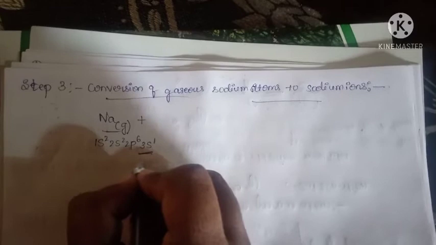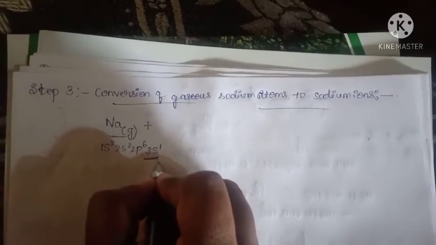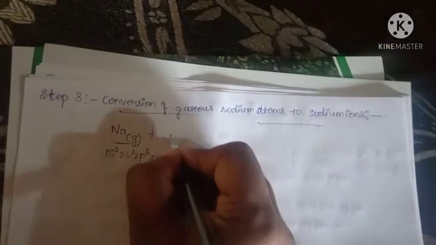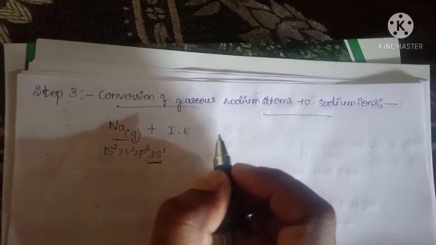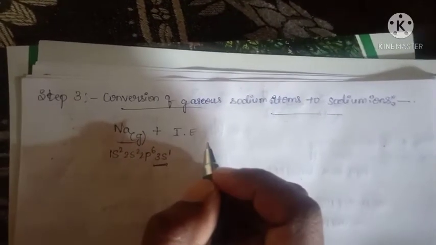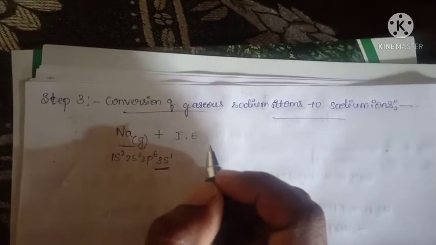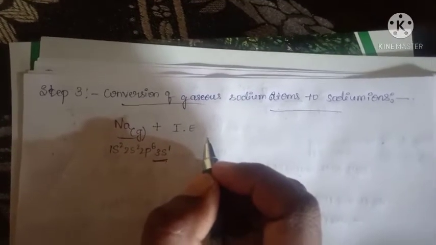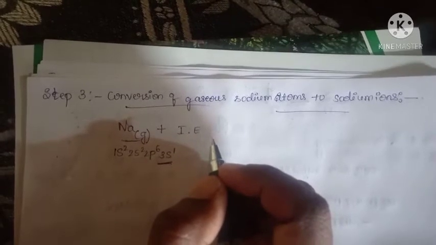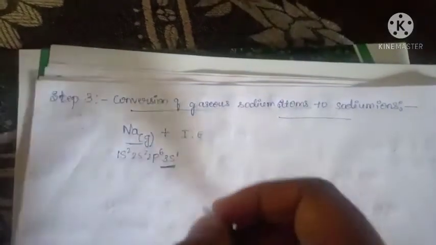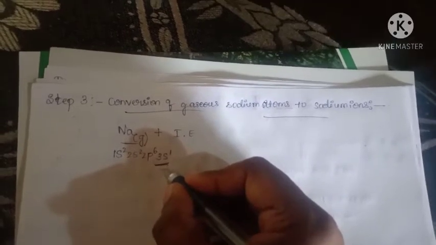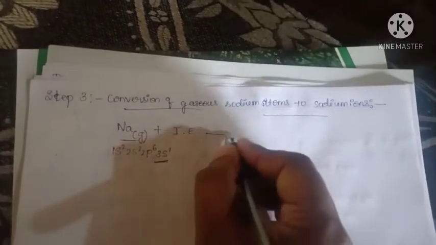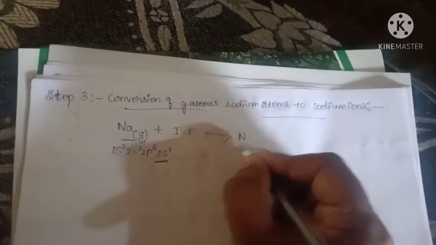Some energy is required to remove this outermost shell electron. That energy is called the ionization energy. You know about it from your previous classes. Ionization energy means the amount of energy required to remove an electron from the outermost shell. Got it? Here sodium carries a positive charge, because sodium donates an electron.